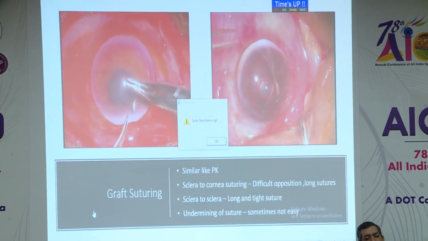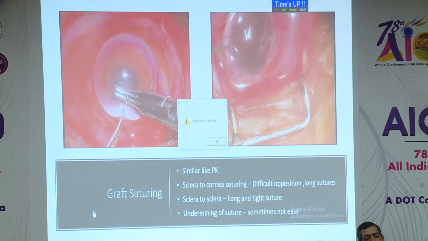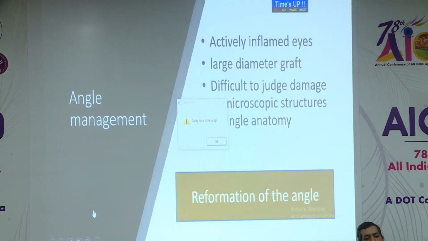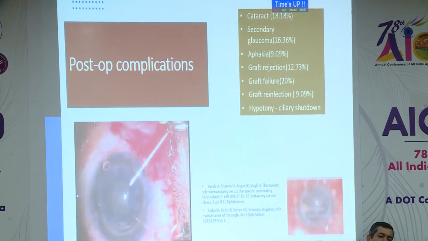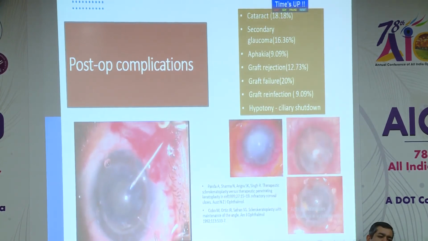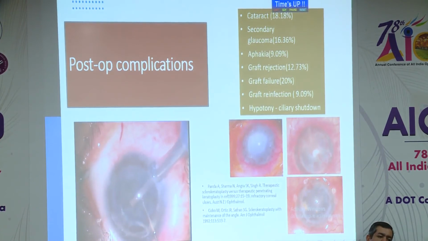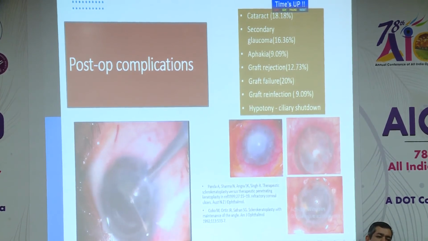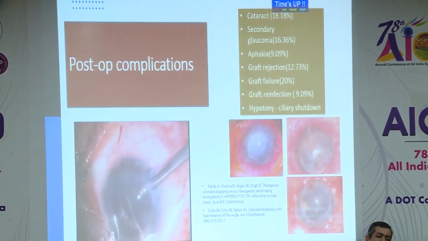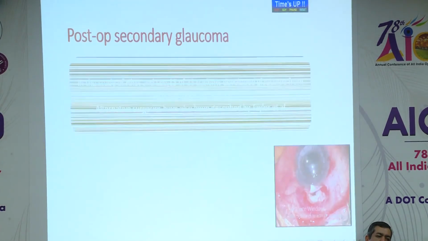Graft suturing is similar to penetrating keratoplasty. Sometimes it is difficult to manage the sclera to corneal suturing. Angle management is very difficult and very crucial in these cases. Lamellar dissection is preferred as it preserves the angle structures. The postoperative complications can be managed as follows: in case of cataract, we can perform phacoemulsification and even manual SICS, with care taken to prevent damage to the corneal endothelium.